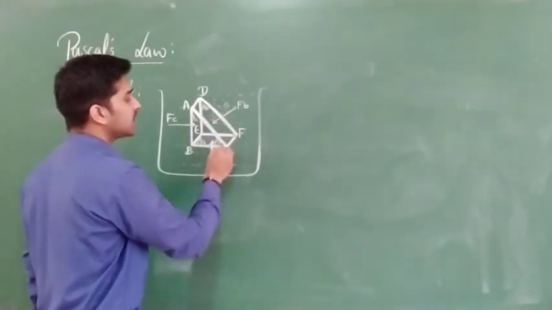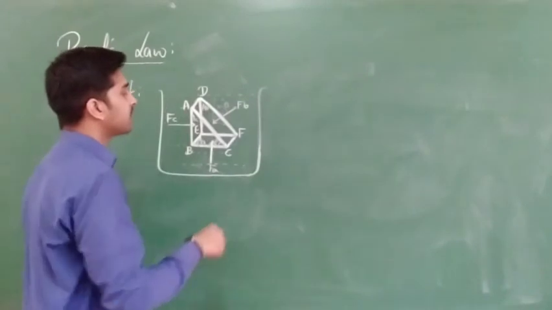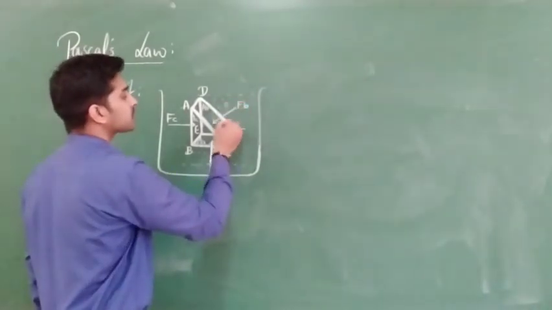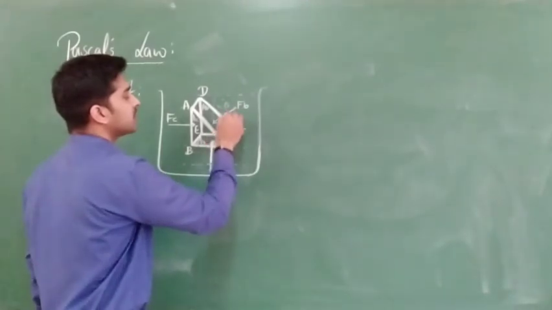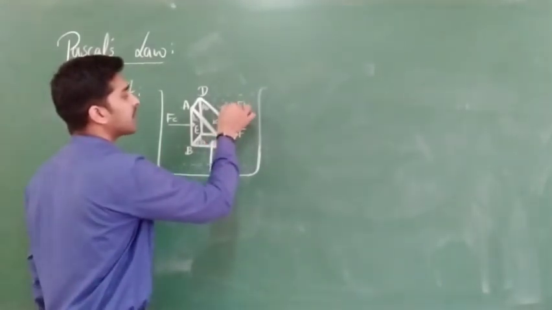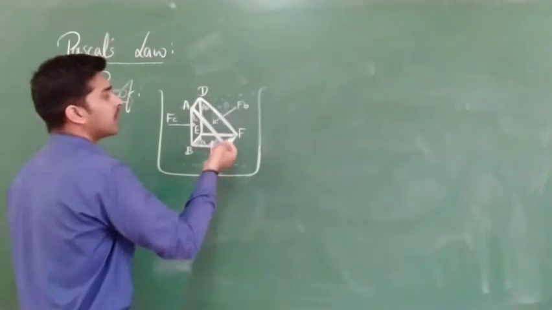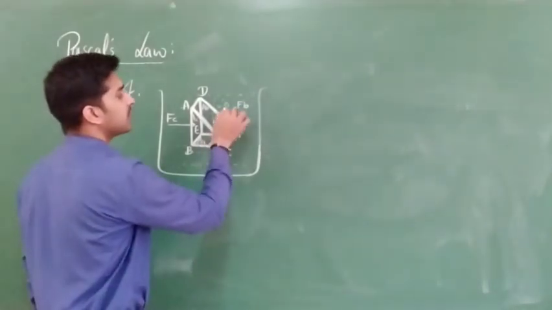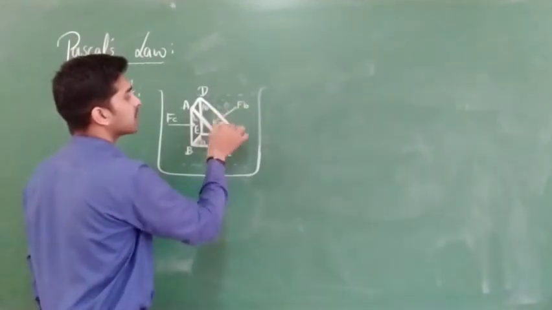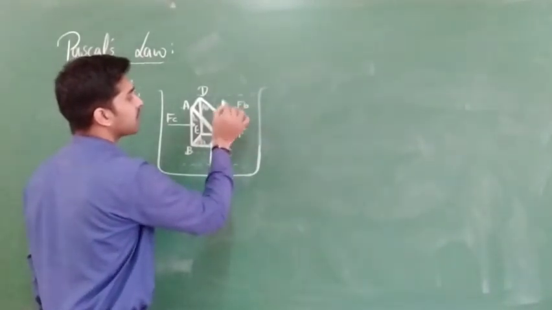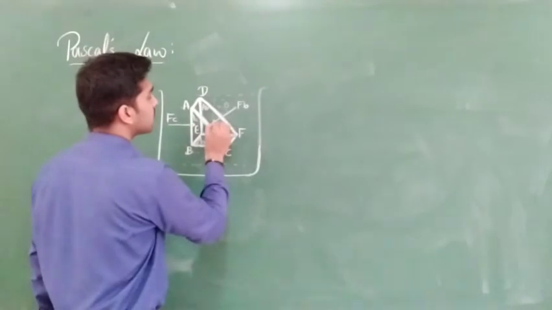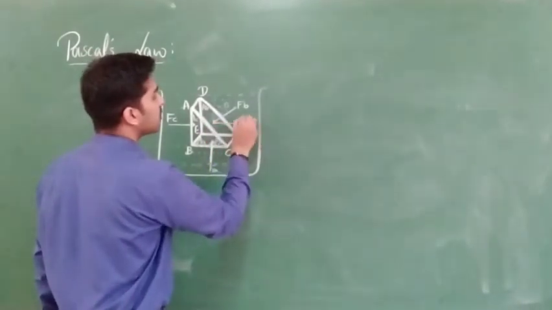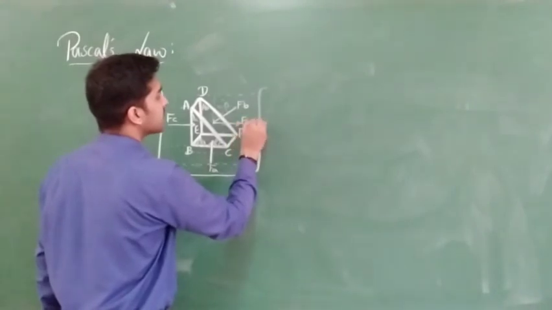One side is theta, so the remaining value will be 90 minus theta. Okay. Next here, this value will be theta, this will be 90 minus theta, so this will be again theta. So by resolving also you can get the components, because this angle became theta, so this value will be FB sin theta, correct?